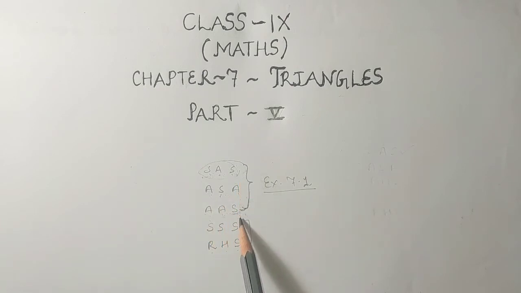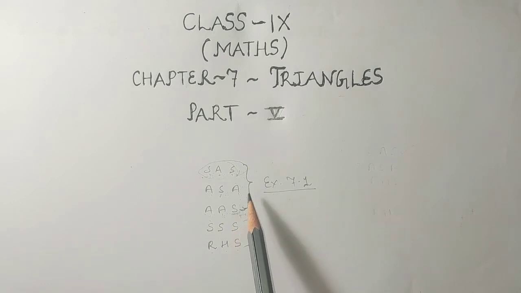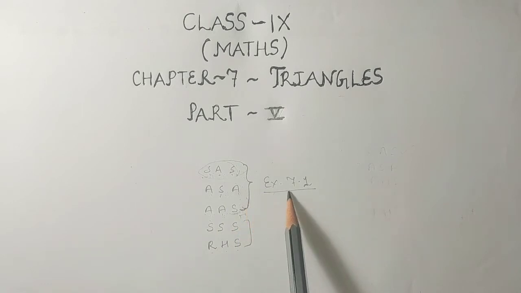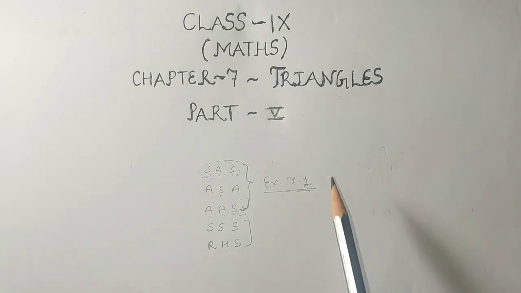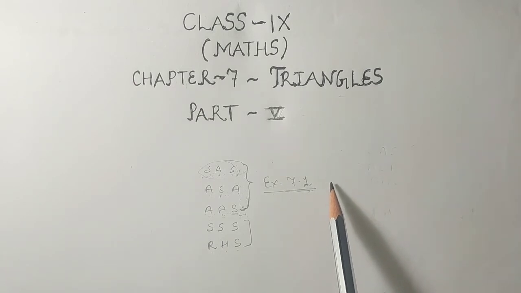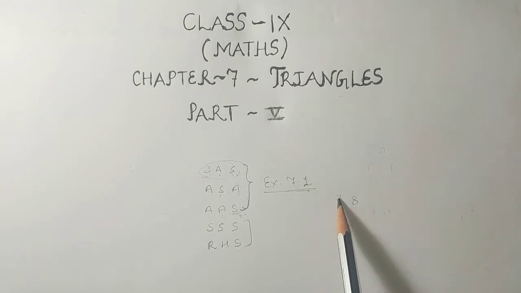Till here we have studied, and on the basis of this we were solving exercise 7.1. In exercise 7.1 we have solved till question number 6, and today we will solve the remaining 2 questions, that is question number 7 and question number 8 of exercise 7.1. Let us see what question number 7 is.